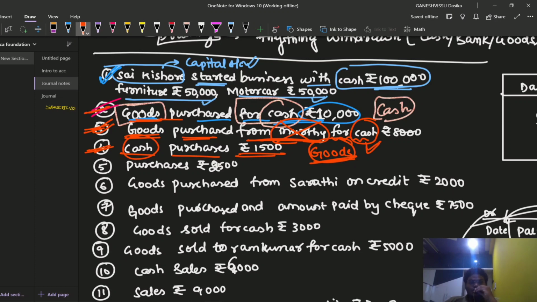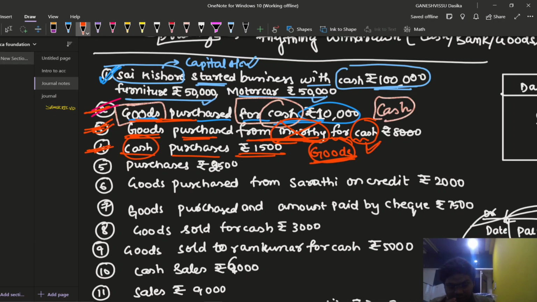The first is goods purchased for cash. Directly he has given that we have purchased goods through cash. In the second case, he has given us that goods were purchased from Murthy. In order to confuse us, the examiner has given us the name of the person, but it is a cash transaction. We ignore the name of the person. In case of a cash transaction, we ignore the name of the person.